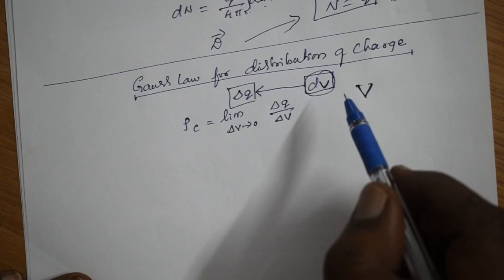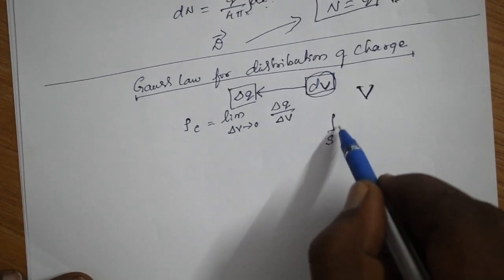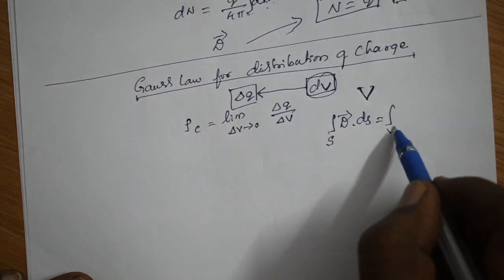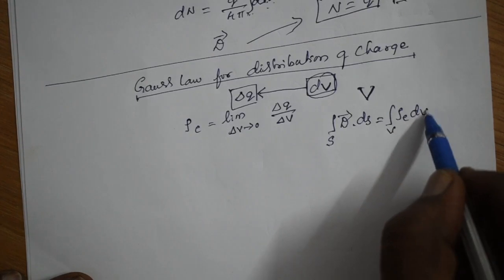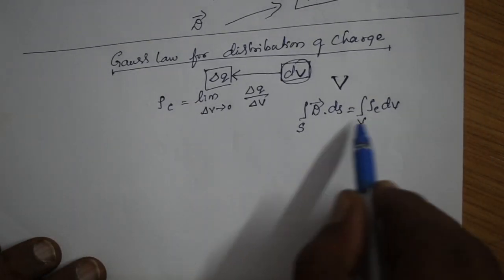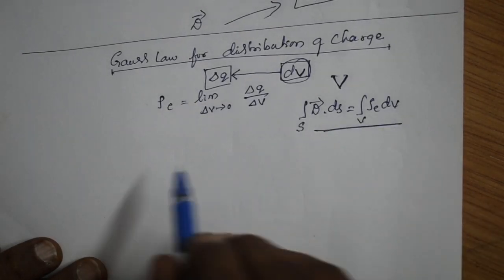Then Gauss law for distribution of charges becomes: surface integral of D dot dS is equal to volume integral of rho E dV. This is nothing but the integral form of the Gauss law.